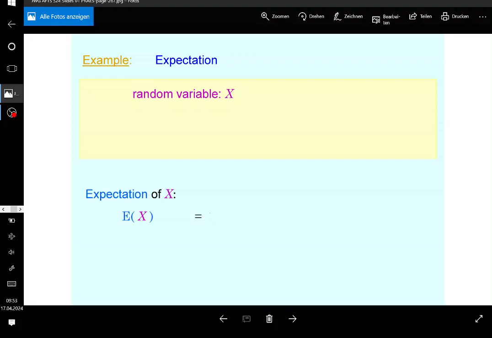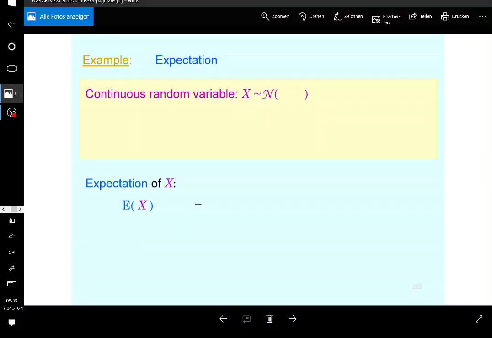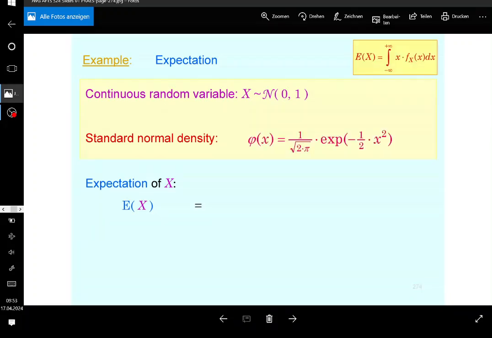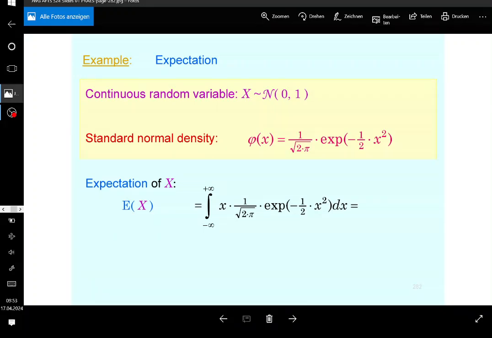Then, of course, the expectation of a continuous random variable, for example for the normal distribution, is also calculated from the density of the variable. So you have the total integral of x times the density function with respect to x. Now, you can use integration by parts, partielle Integration, if you know the German term. It's relatively easy to show, but I skipped that one. I don't want to waste time on that, because this is not the main focus of this course.